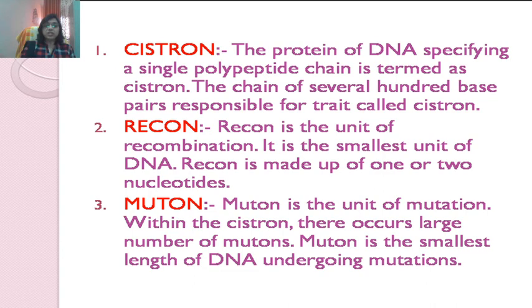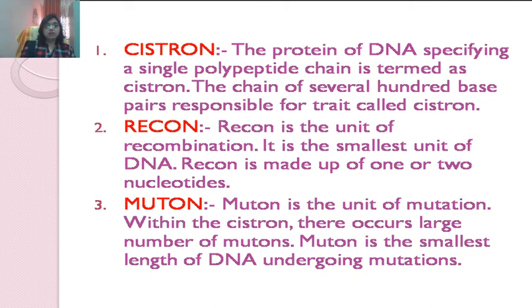The part of DNA specifying a single polypeptide chain and responsible for expression of a trait is termed a cistron. It can be a DNA segment several hundred base pairs long. A cistron has 100 to 30,000 nucleotide pairs. It transmits characters from one generation to another as a unit of transmission.